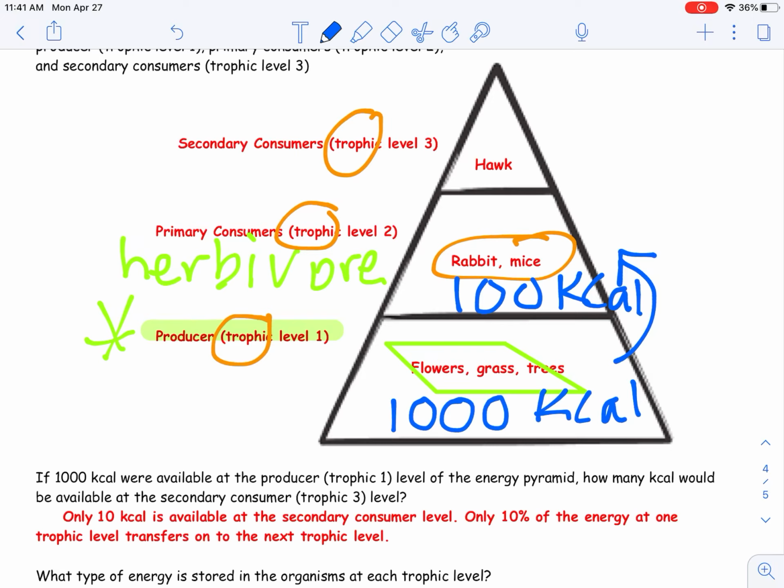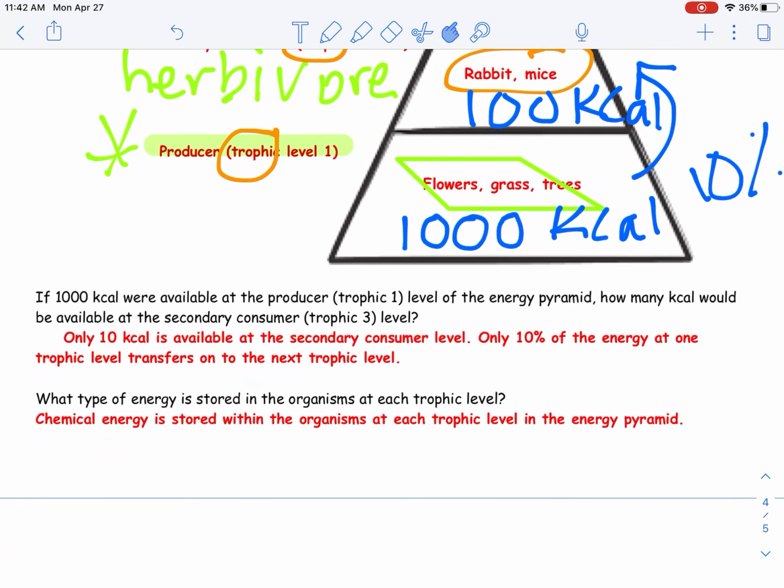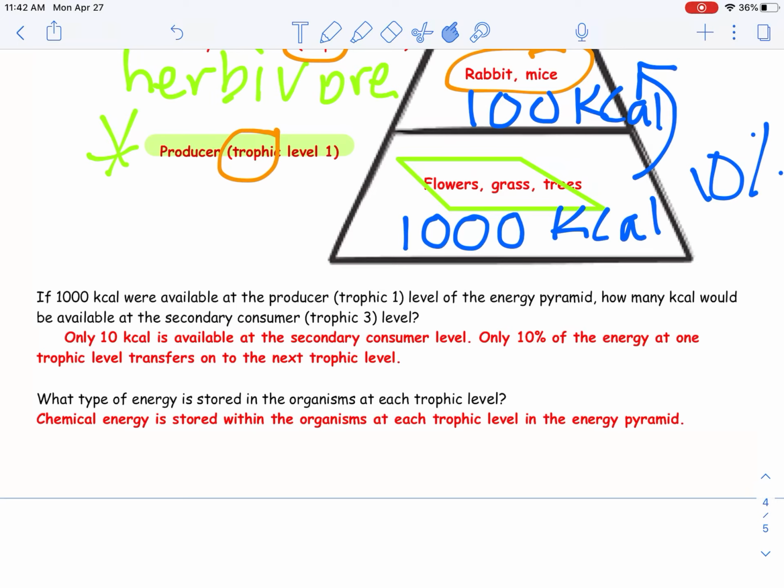Those rabbits and mice are going to use 90% of that for their own use. What's available then, going up to the next level, would just be 10 kilocalories, because only 10% is available for the next trophic level. So only 10 calories available at the secondary consumer level. Only 10% of the energy at one trophic level transfers on to the next trophic level.